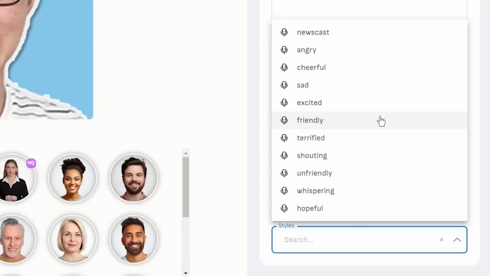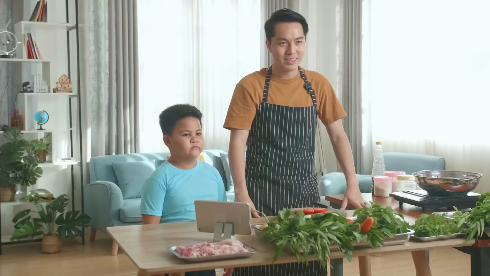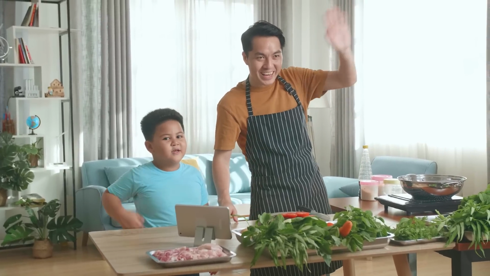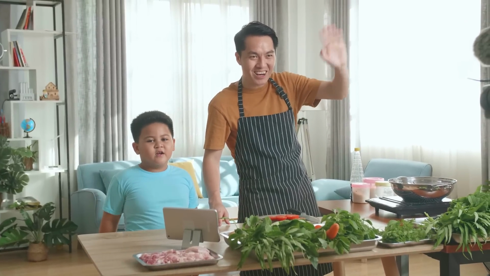There's even an option to choose the style that I want to speak in, like there's the excited style, a friendly style, and so on. This is super useful for content creation, like maybe you want to create YouTube videos, but you are super shy and you don't want to show your face. In that case, you can use DID to speak on your behalf.